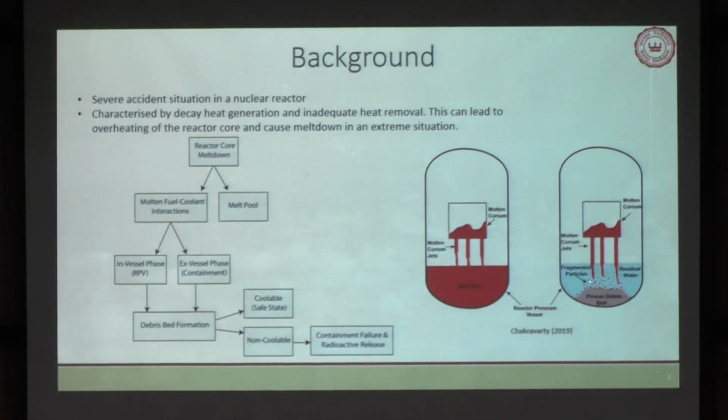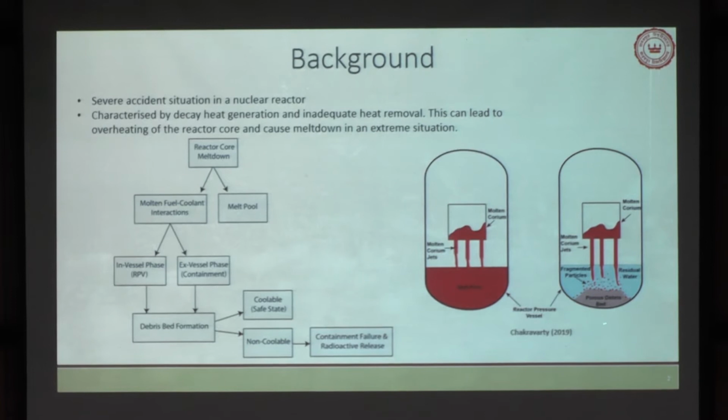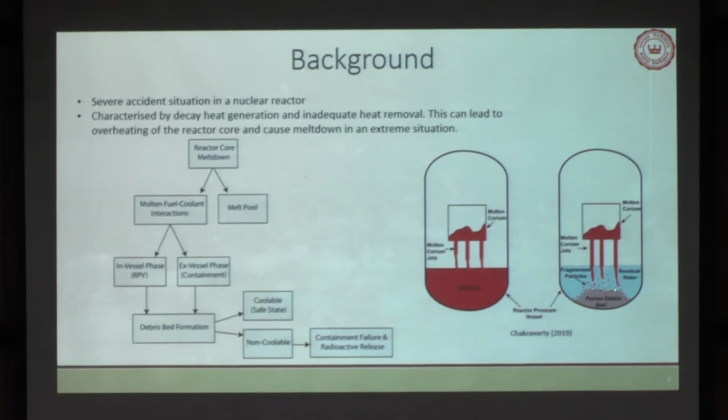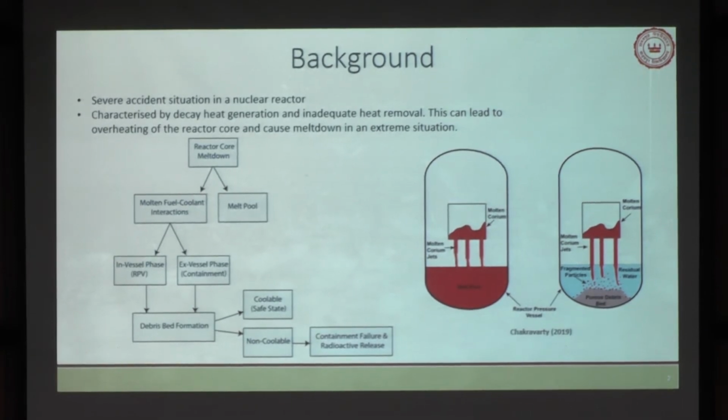So ultimately what we get at the bottom of this water pool is nothing but a porous bed. But you can imagine that the metal coming from here contains the fissile products. So the debris bed is still a heat generating debris bed.